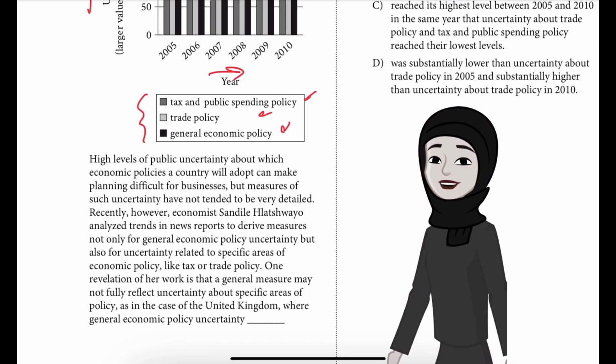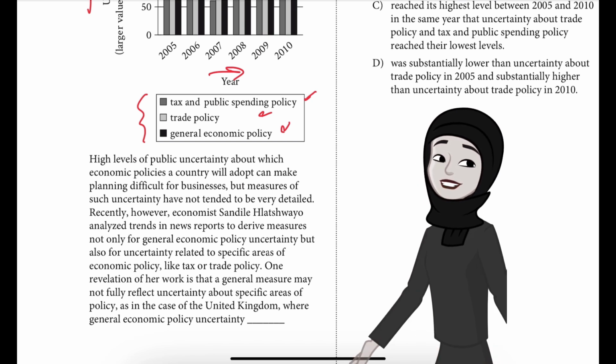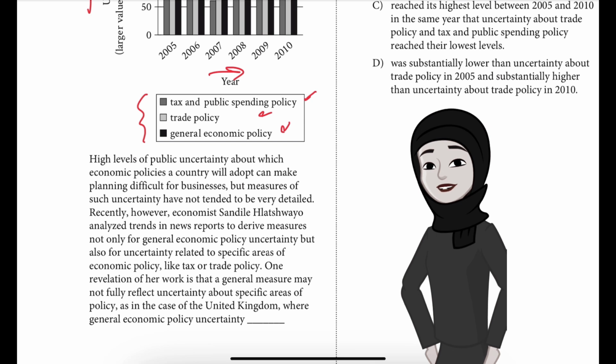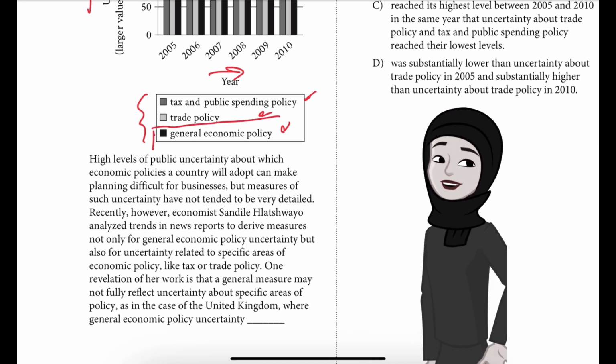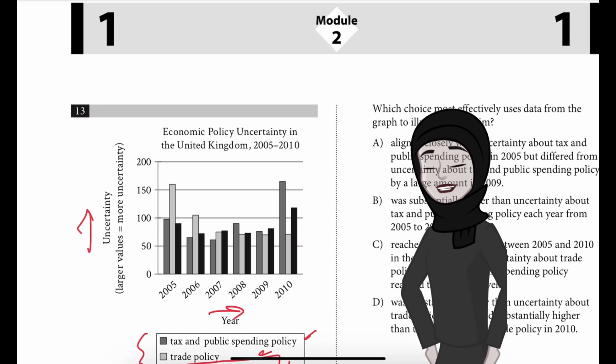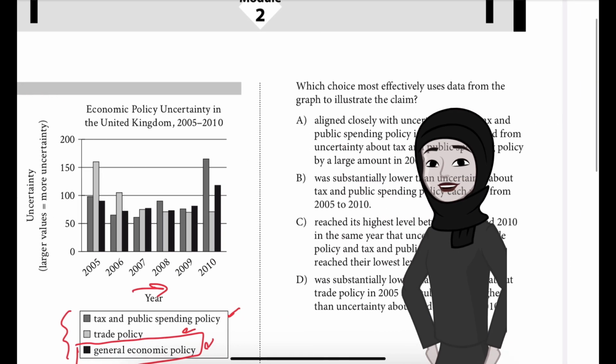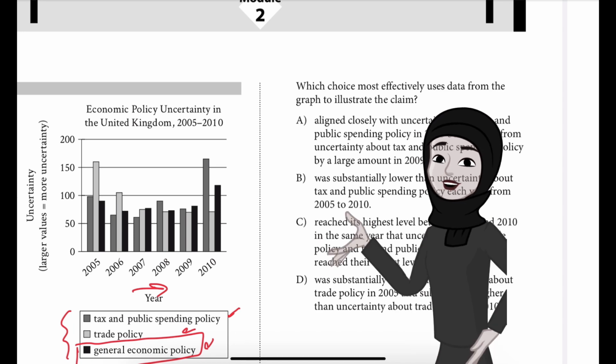One revelation of her work is that a general measure may not fully reflect uncertainty about specific areas of policy, as in the case of the United Kingdom, where general economic policy uncertainty blank. What is the general economic policy? This one we are focusing on. Uncertainty blank, which choice most effectively uses data from the graph to illustrate the claim.